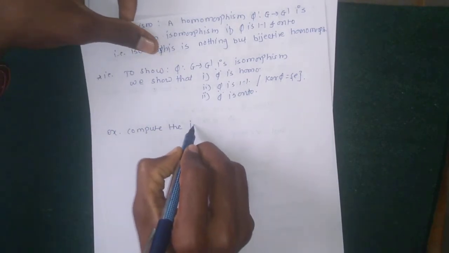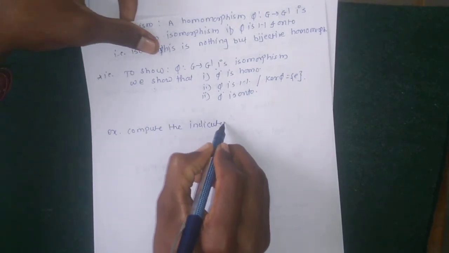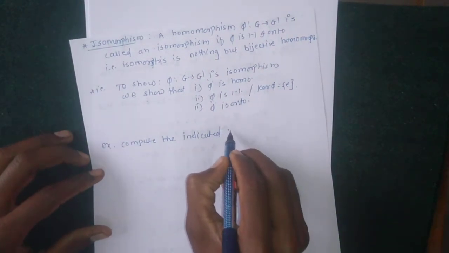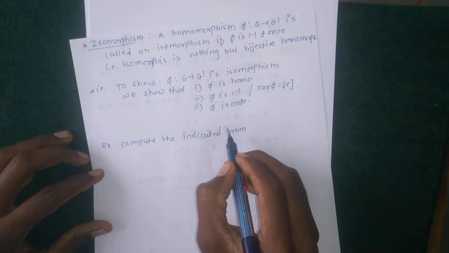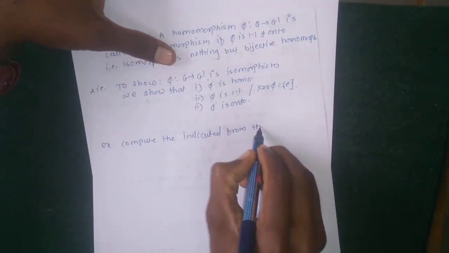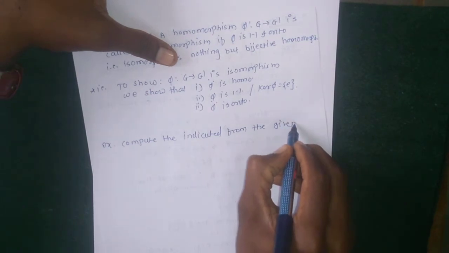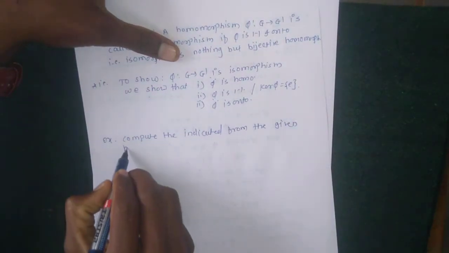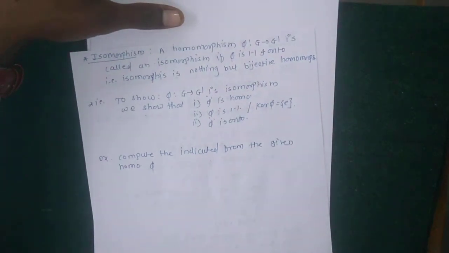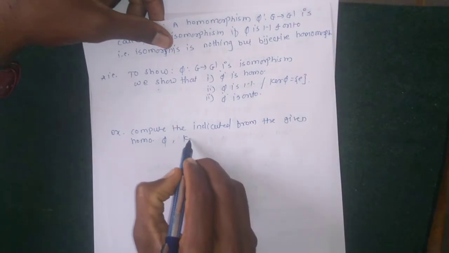Compute the indicated from the given homomorphism phi. Compute the indicated from the given homomorphism phi. Kernel phi for phi